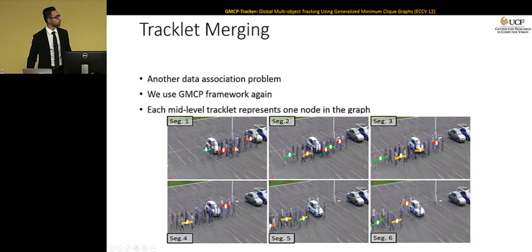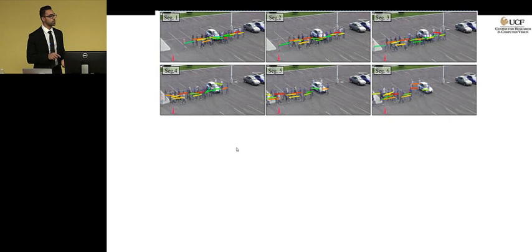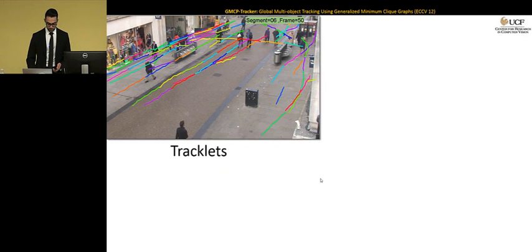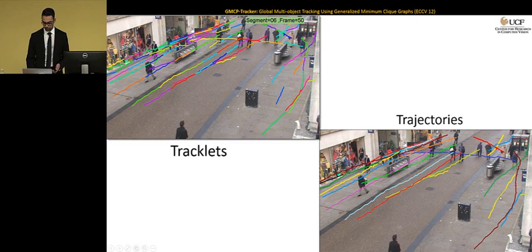Here's an example of the parking lot sequence. You can see that the person is going behind the car, and we are missing one tracklet for that person. But after the merging, the hypothetical tracklet is placed in the right location to give a nice trajectory for that person. And this is the result on the sequence I showed earlier. You see that we were missing 2 tracklets here, and we were missing 1 tracklet here. But after merging, those gaps were filled, and we're getting nice tracklets.